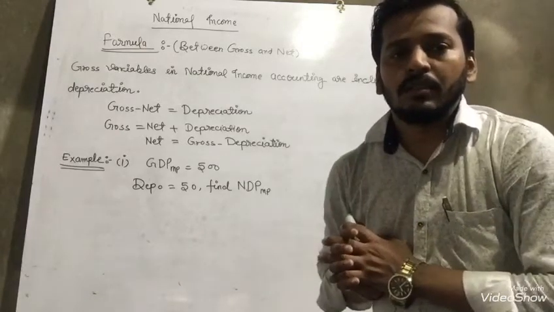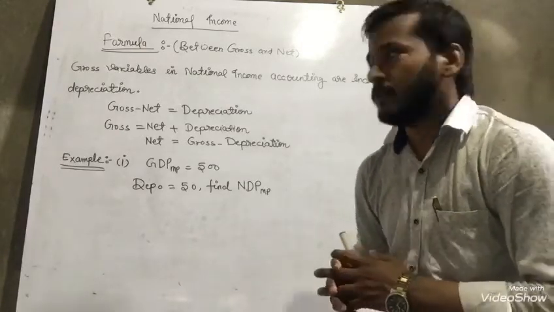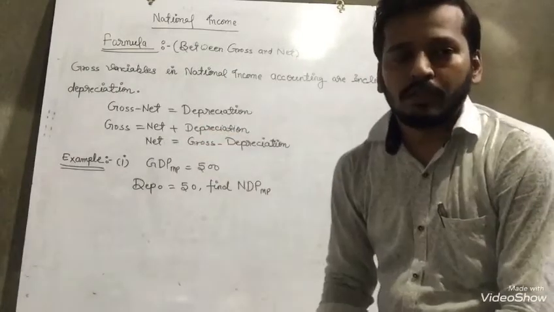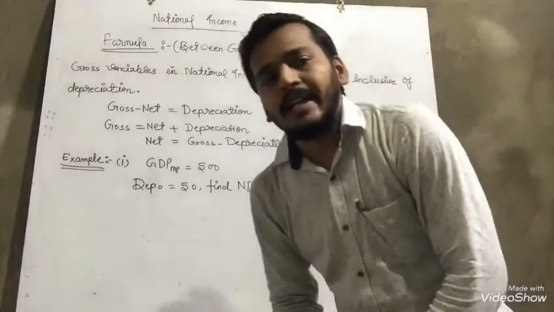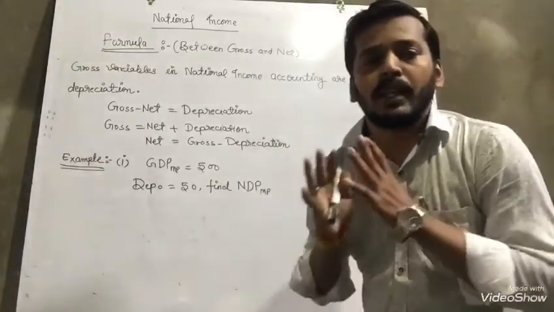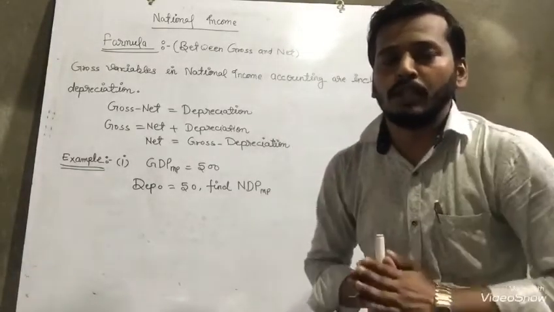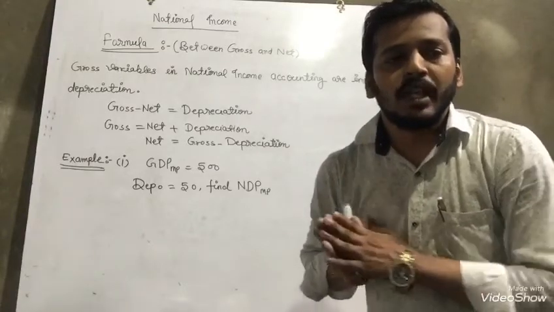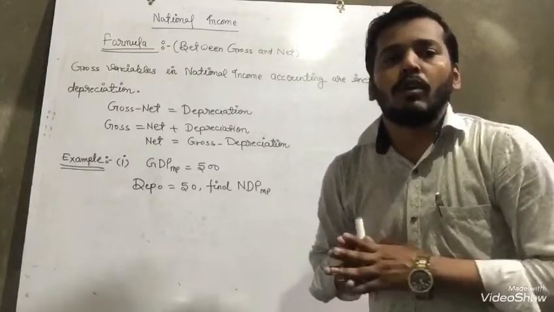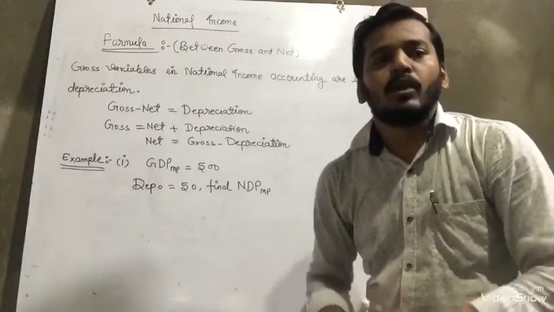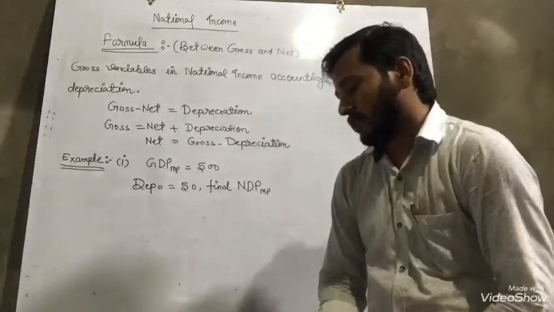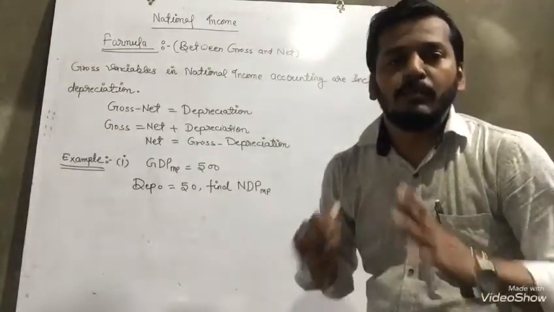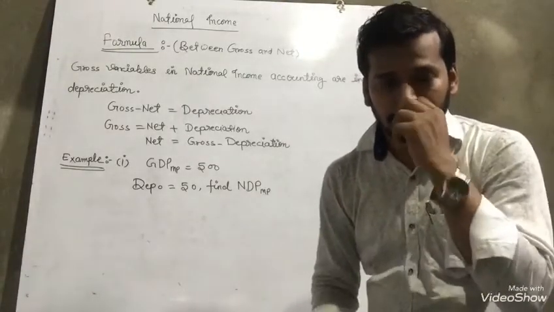In the last lecture, I told you about gross value and net value, and I explained the difference between them. Now, dear students, with the help of that, we are going to solve questions. But first we have to revise the formulas, because the three basic formulas are very important in national income.